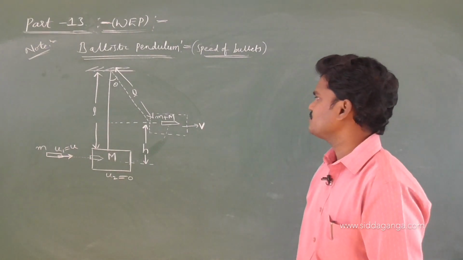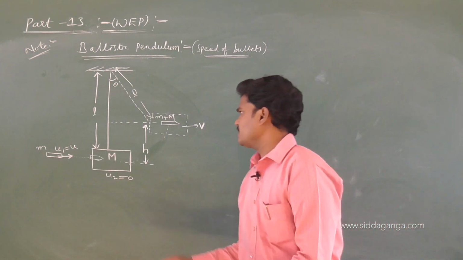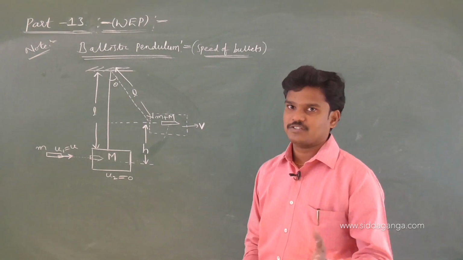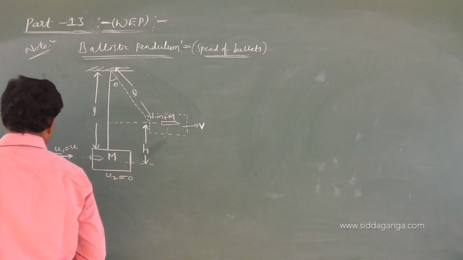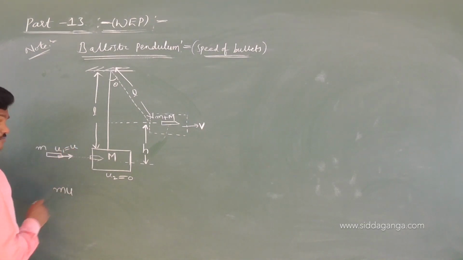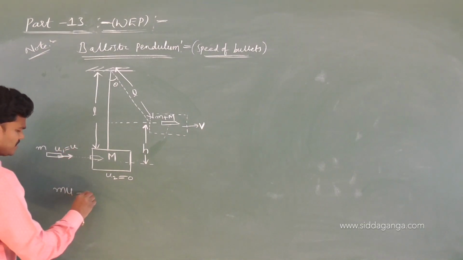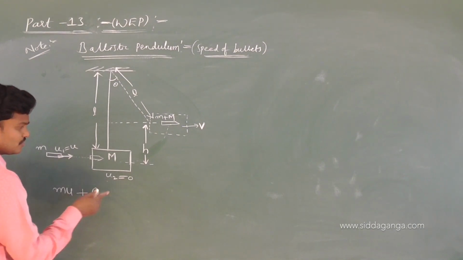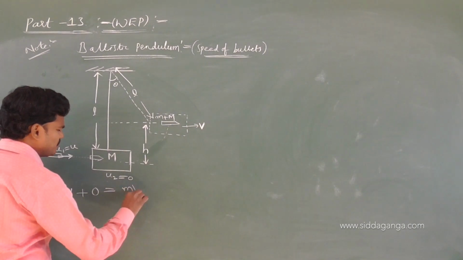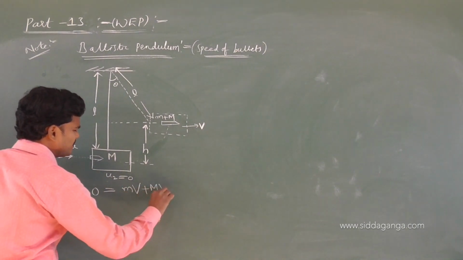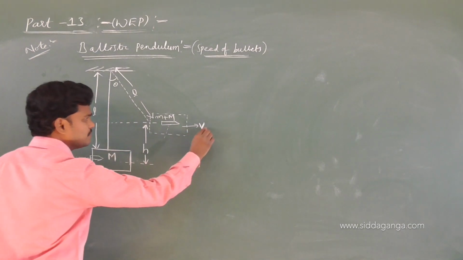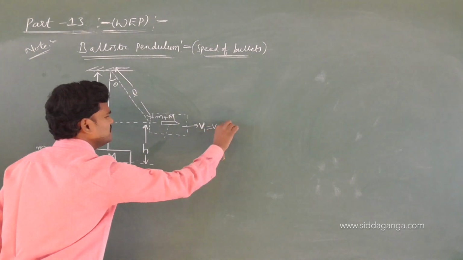Now the target is to find out the speed of the bullet. So feel that the bullet is inside the plank of wood and both are moving with a common velocity. Then from the law of conservation of linear momentum, before the collision is m1 u1, nothing but small m into u, plus m2 u2, u2 is 0, so no need to write, equals after the collision m1 v1 plus m2 v2, that is m into v plus capital M into v. Got this one? What is V1? V1 is V. What is V2? V2 is also V.